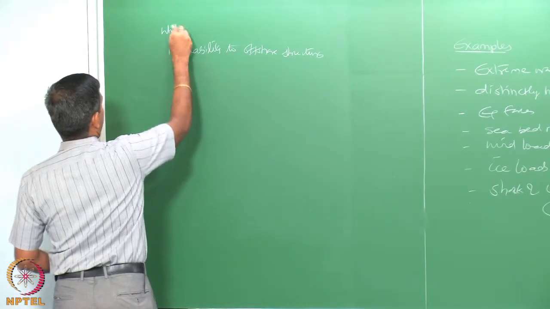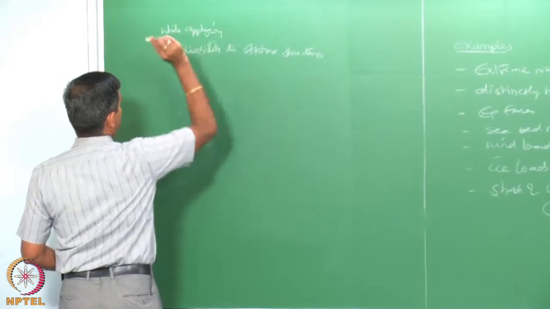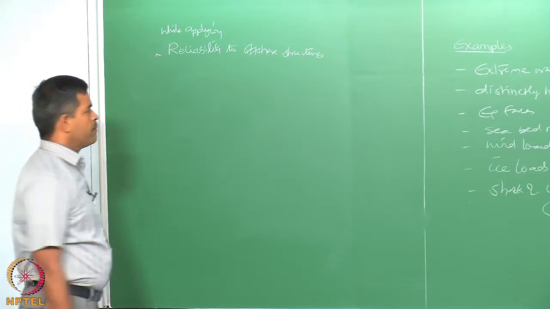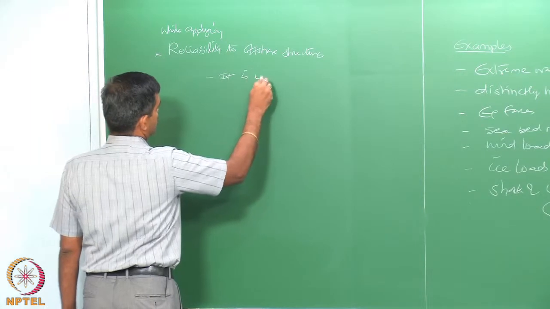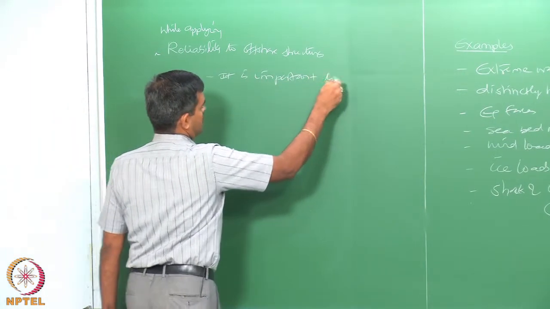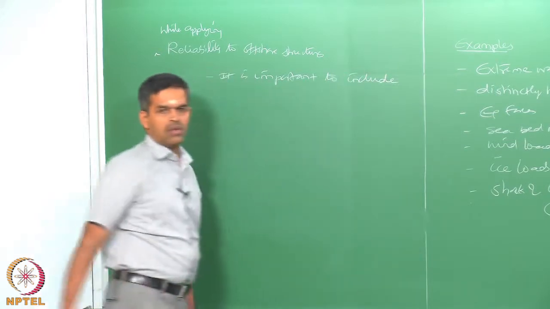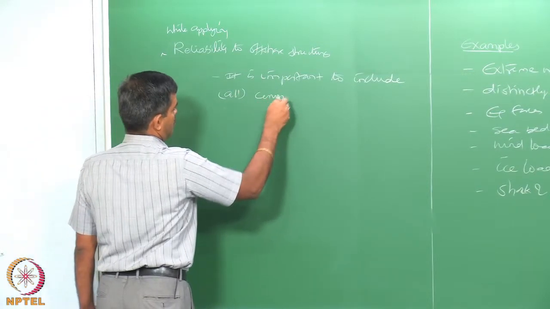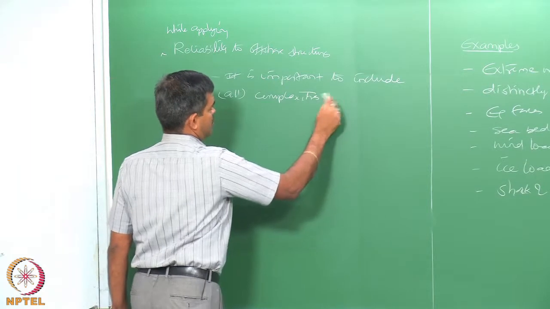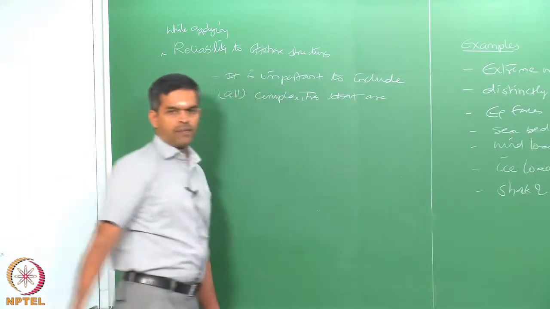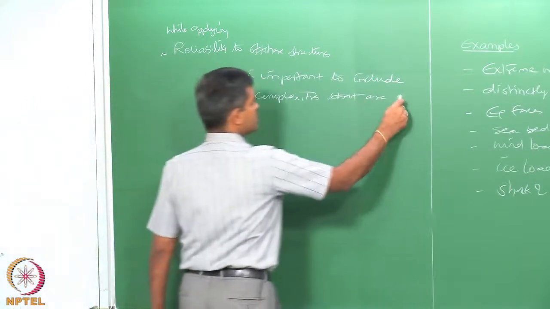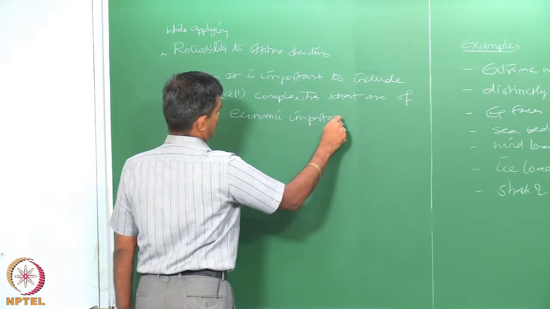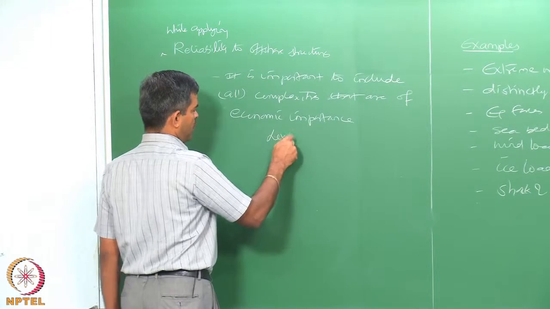While applying reliability to offshore structures, it is important to include all complexities that are of economic importance, what we call level 4 of reliability.